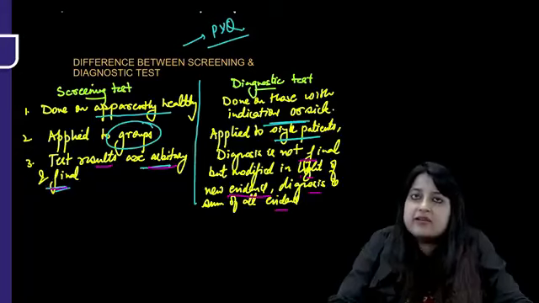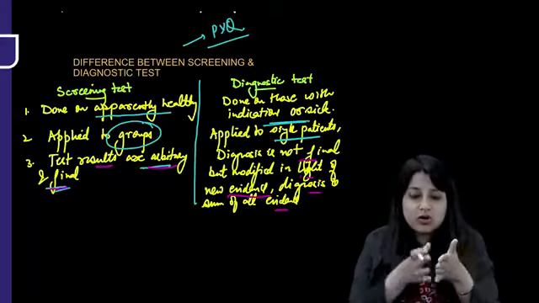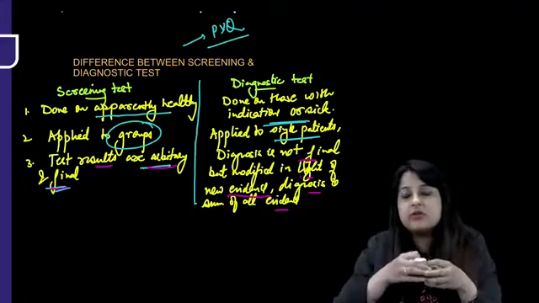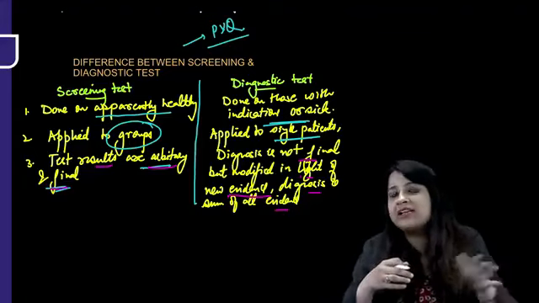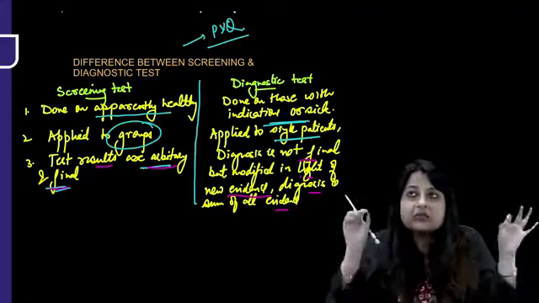Suppose to diagnose hypertension, I've kept a cutoff of 140/90. So all the individuals who are coming more than 140/90 are screening test positive, and all the individuals who are going to come as less than 140/90 are screening test negative. So that 140/90 is the cutoff which is